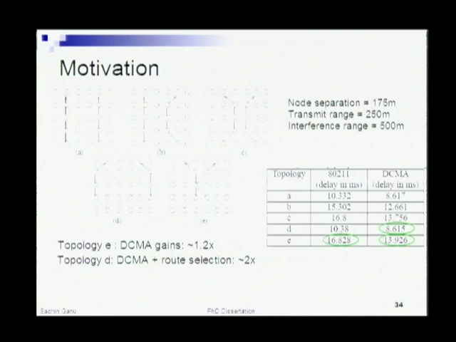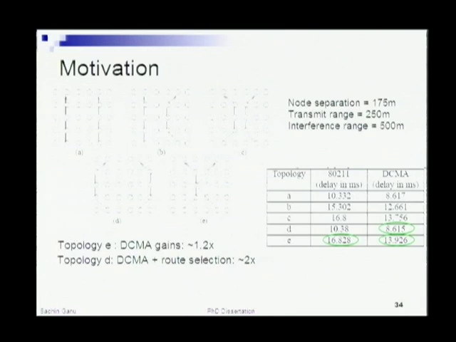The idea here is a very simple illustration where we have 2 flows and 5 different topologies that I've chosen. What I want to do is try to motivate why a slightly better routing can help. If you look at topology E, the routing has probably chosen the worst path, and both the flows intersect.